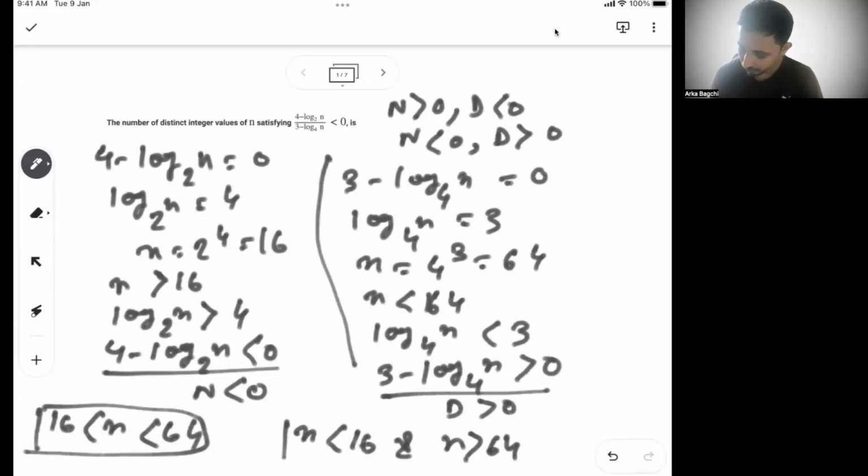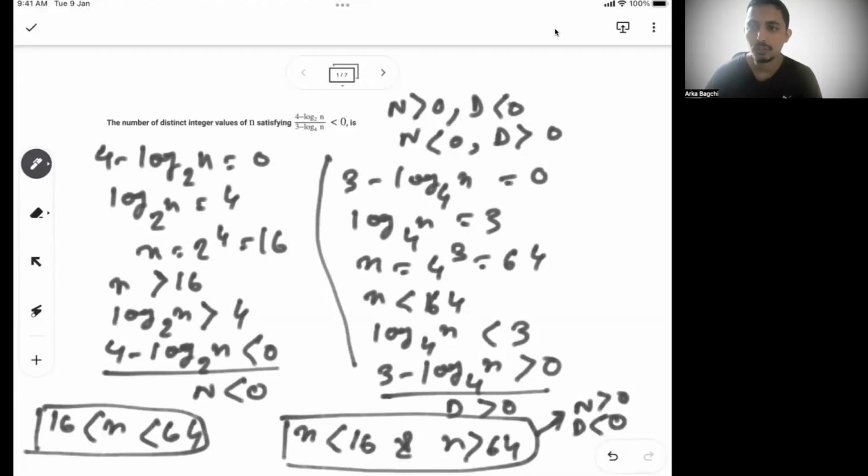So this is also a scenario when your numerator is greater than 0 and your denominator less than 0. So this is also a scenario when you get the overall value as less than 0. But this we can't focus on because this will give you an infinite solution. So I have to focus on this one. So this is my right answer.